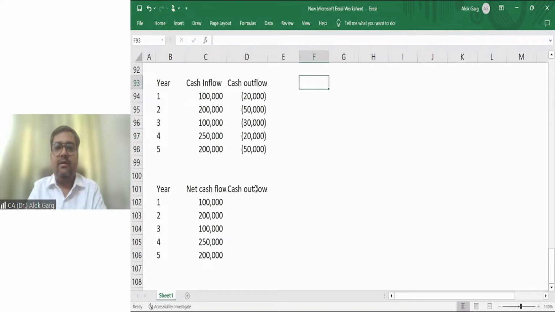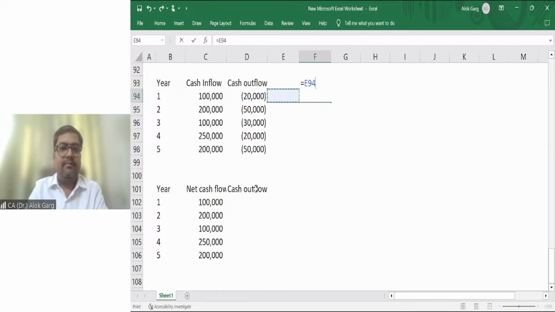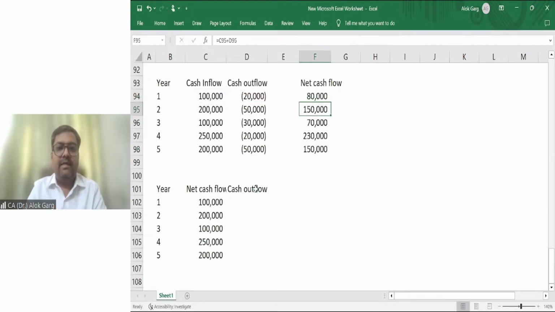So let me compute my net cash flow here. This is my net cash flow. Okay. So let me link this from here. This is my net cash. And at the end of 5 years, there's a terminal cash flow also. At the end of the 5 years, there's a terminal cash flow of 50,000 rupees, right?